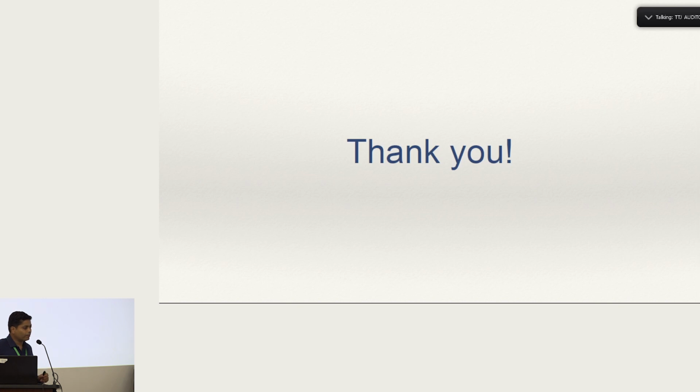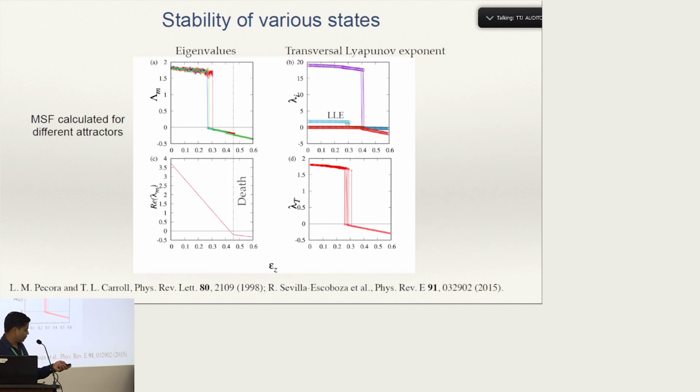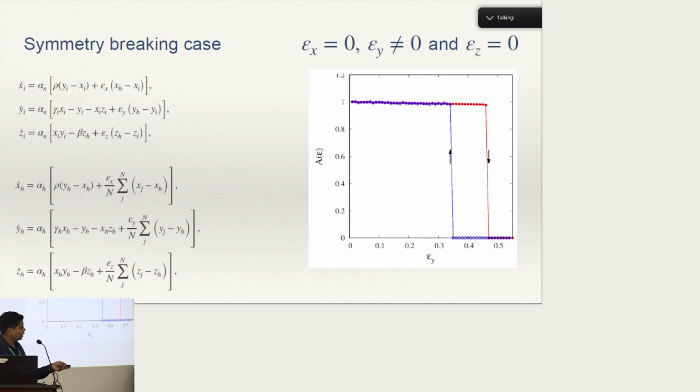But excuse me, you are analyzing the whole system in forward or backward directions with the same symmetry breaking parameter, so that wouldn't be the reason. Here, this is the symmetry breaking case, and this epsilon y is varied in this direction.